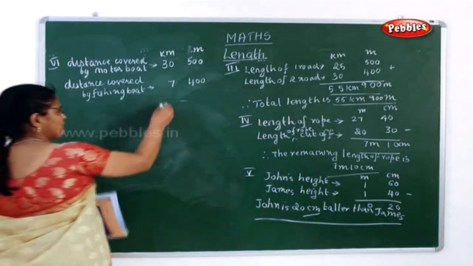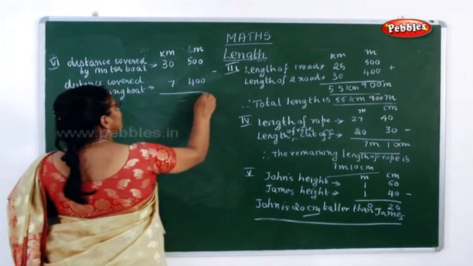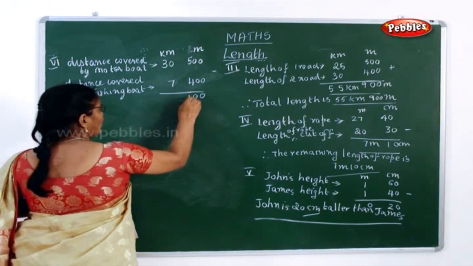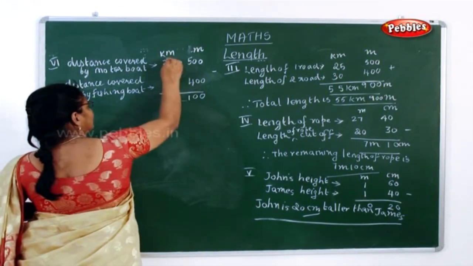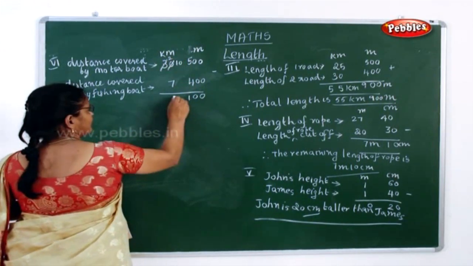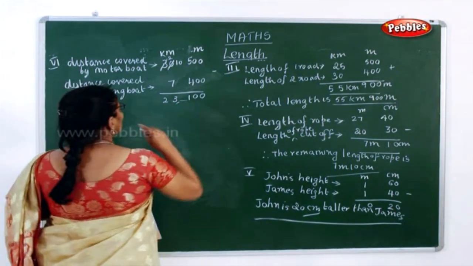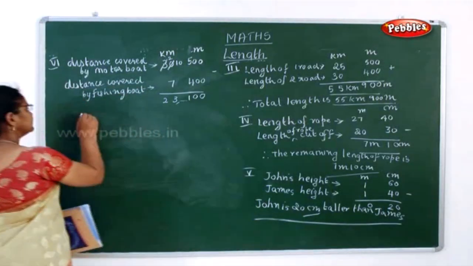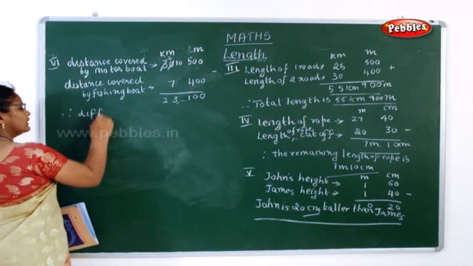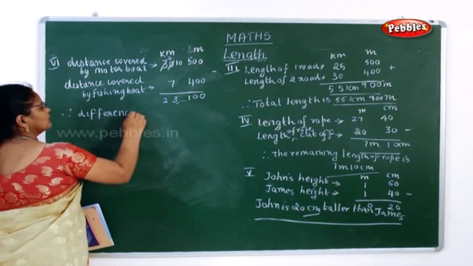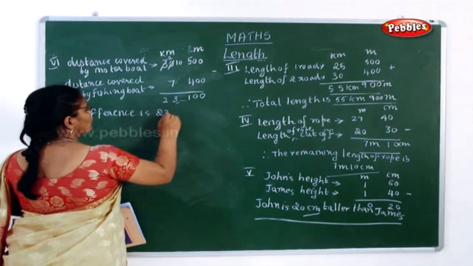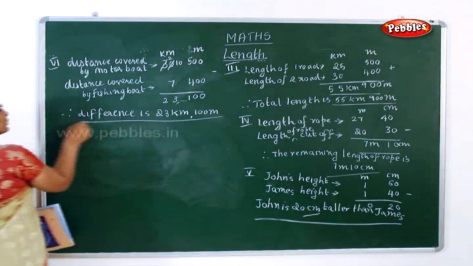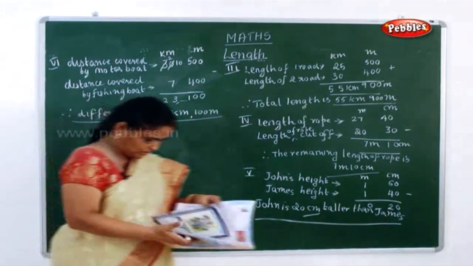So difference. So immediately you have to minus it. 0 minus 0 is 0. 5 minus 4 is 1. And this will become 10 and this will become 2. You are borrowing. 10 minus 7 is 3. It is 23. So what is the answer you will write? Therefore the difference is 23 kilometer and 100 meter.